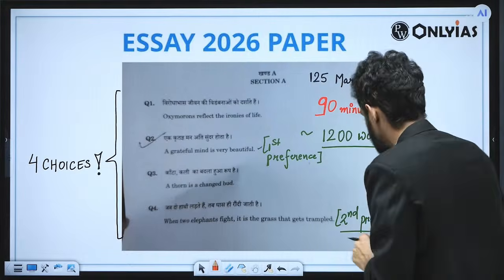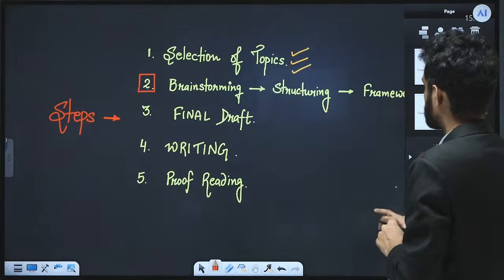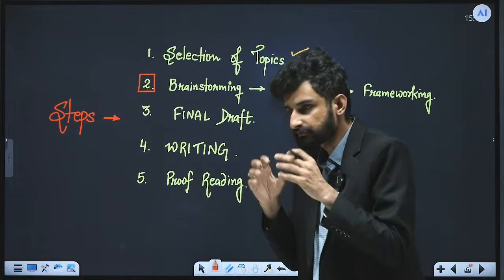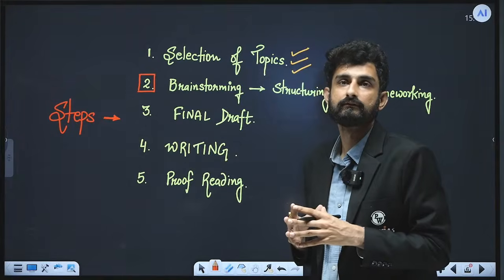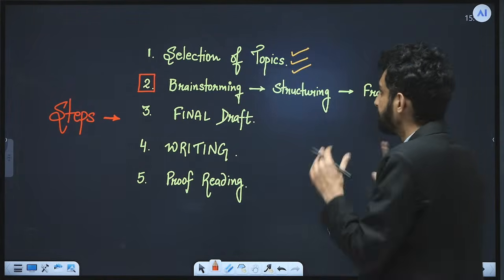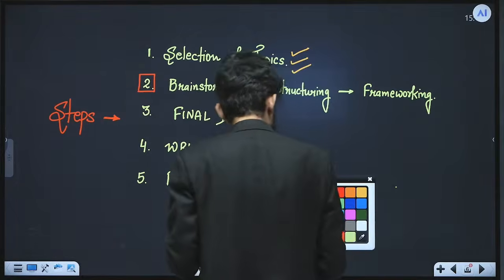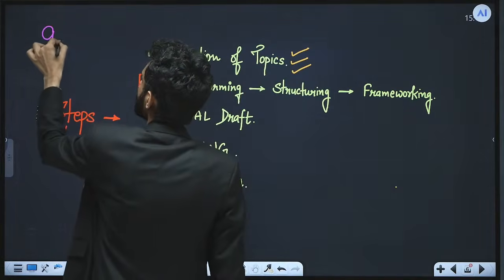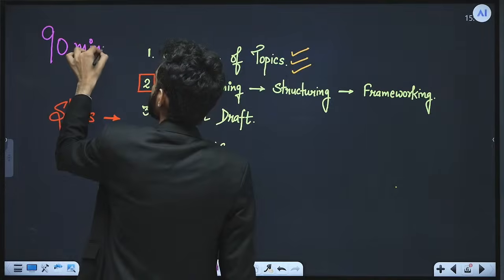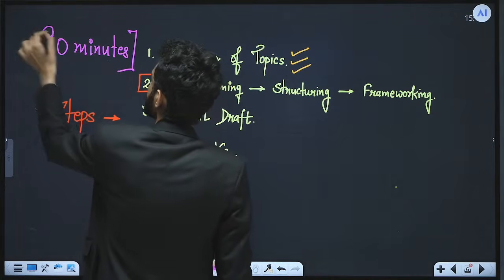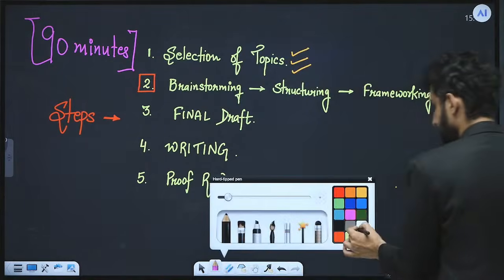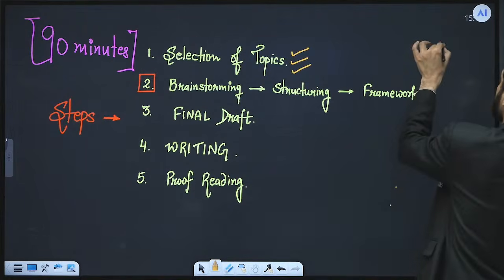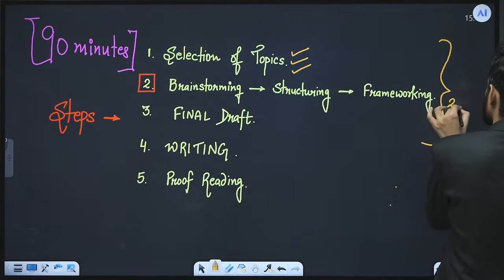Perfect. So this is the context. Now we have to brainstorm it. We have to see what all things we can decode, what all dimensions we can come out with. We have to think on those lines. And then out of those 90 minutes that you have, how you will divide those 90 minutes is the key now. So what you will be doing is, for the first, second, third point, you will be roughly using around 25 to 30 minutes.